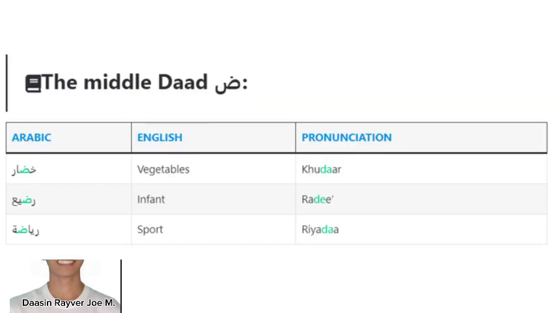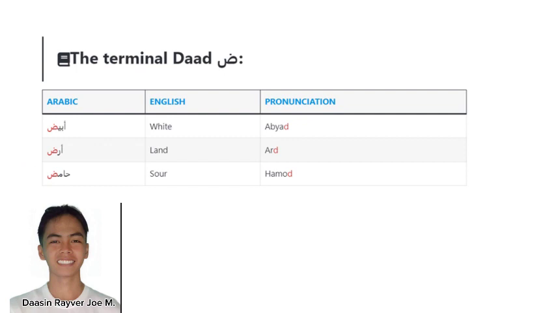For middle Dod, we have vegetables, which is pronounced kudar. We have infant, which is pronounced Radri, and we have sport, which is pronounced Hidaya. And for the terminal Dod, we have white, which is pronounced Abiad, we have land, which is pronounced Ard, and we have Sor, which is pronounced Hamud.